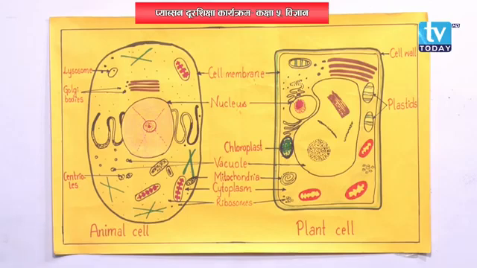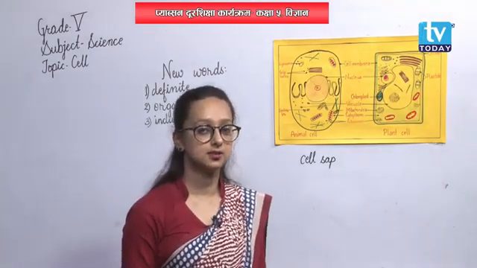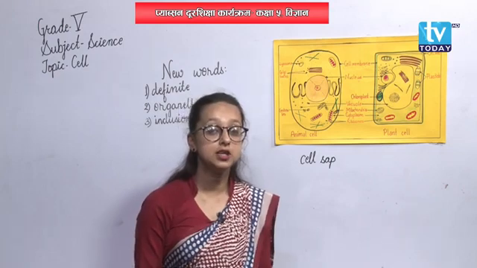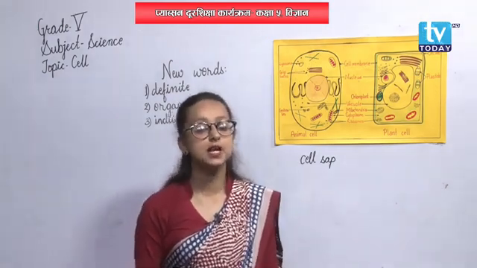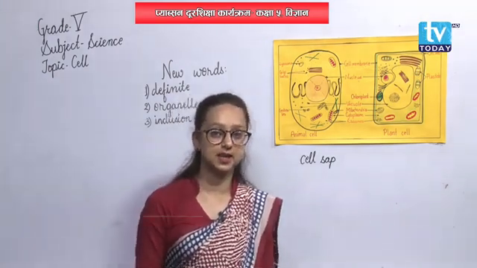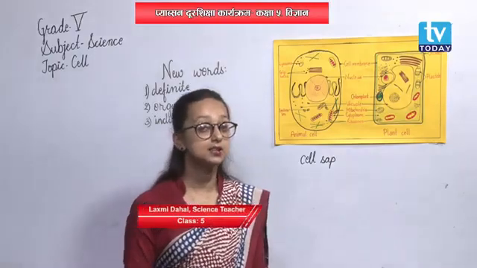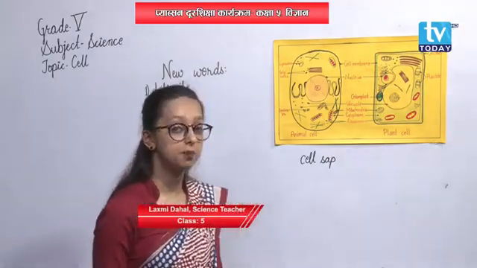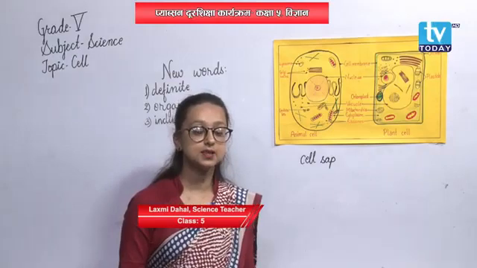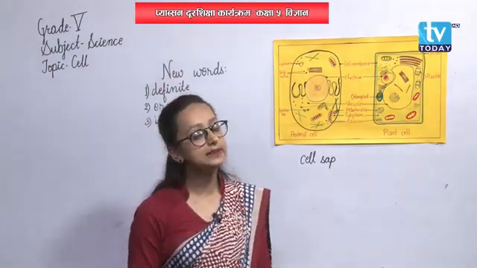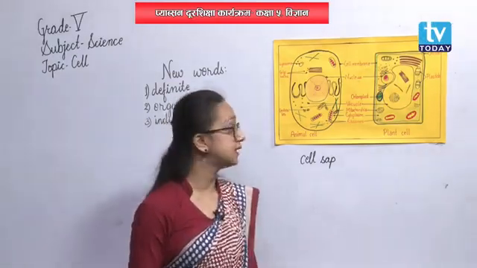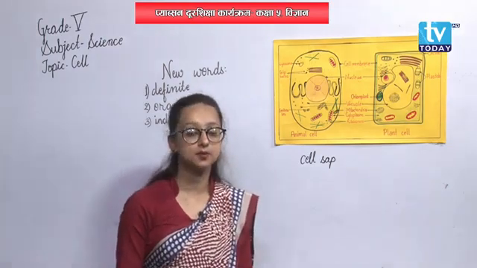Alright. Then what is the function of nucleus? Nucleus controls each and every activity of cell. That means it is an important part in cells, right? Because it controls each and every activity in plant cell as well as in animal cell.